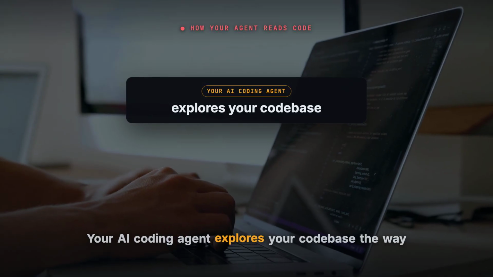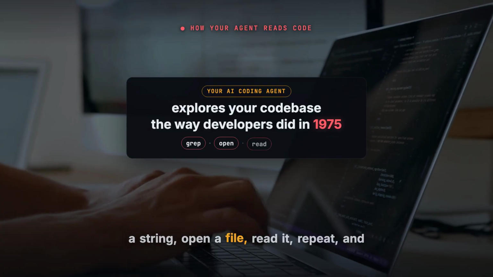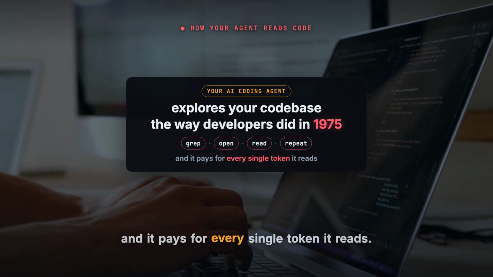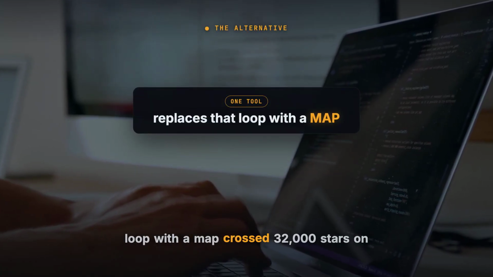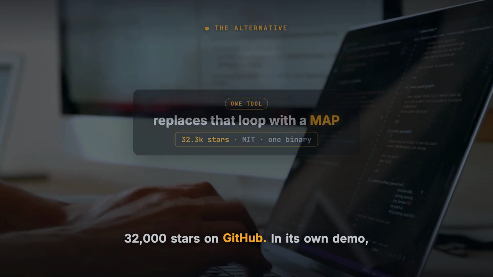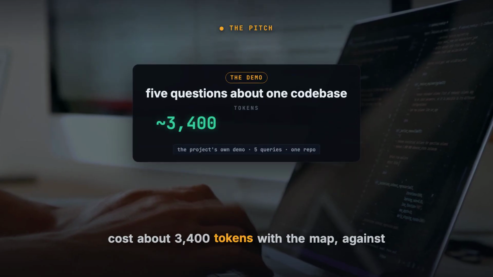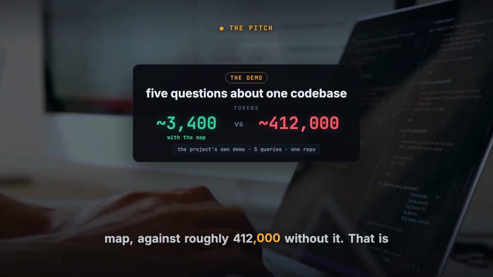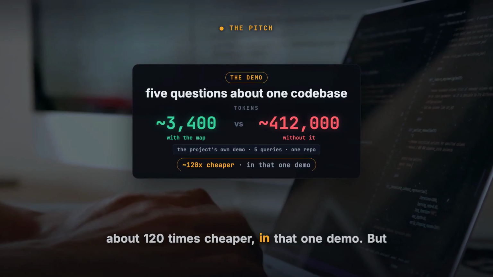Your AI coding agent explores your codebase the way developers did 50 years ago. Search for a string, open a file, read it, repeat, and it pays for every single token it reads. This year, a tool that replaces that loop with a map crossed 32,000 stars on GitHub. In its own demo, 5 questions about a code base cost about 3,400 tokens with the map, against roughly 412,000 without it. That is the pitch, about 120 times cheaper in that one demo.